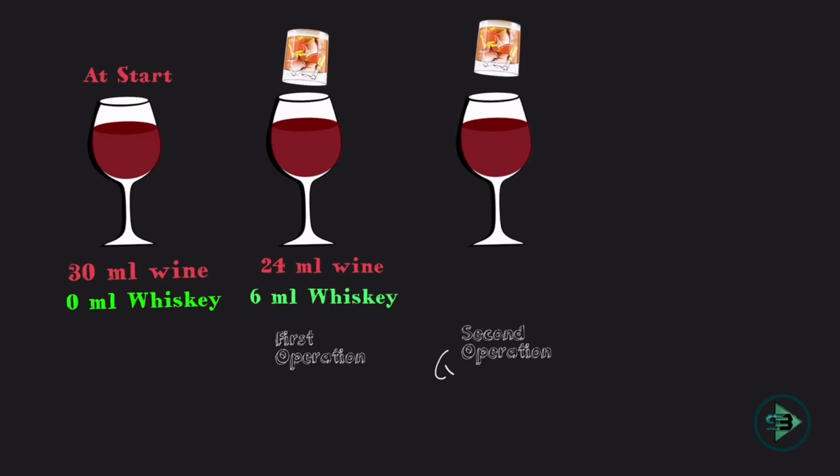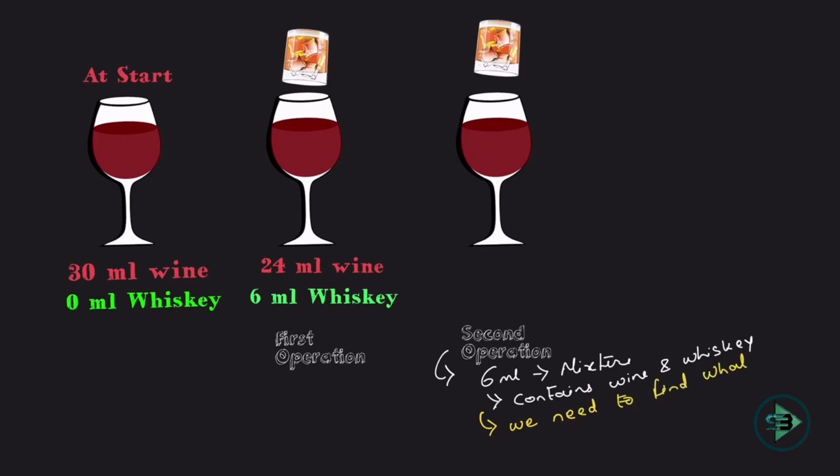In the second operation, Ritika takes out 6 ml of the mixture. Now she's not taking out wine, she's taking out 6 ml of the mixture. Now what is the problem? This 6 ml which is being taken out contains both wine and whiskey. So what is the split up? Is it 3 ml wine, 3 ml whiskey, or 4 ml wine, 2 ml whiskey? What is the split up that we need to find out? And that is where the problem becomes tedious.